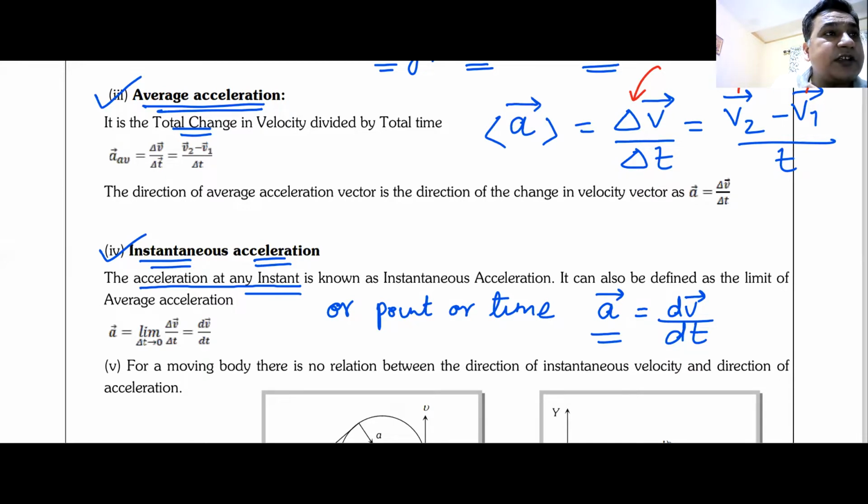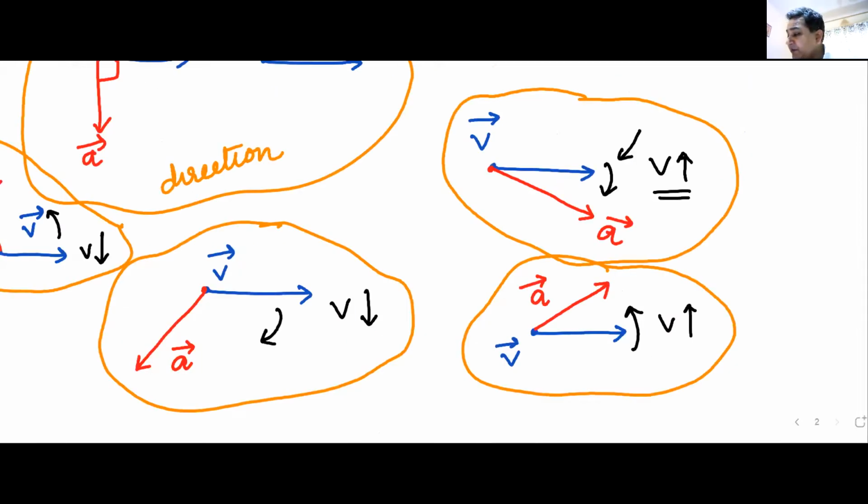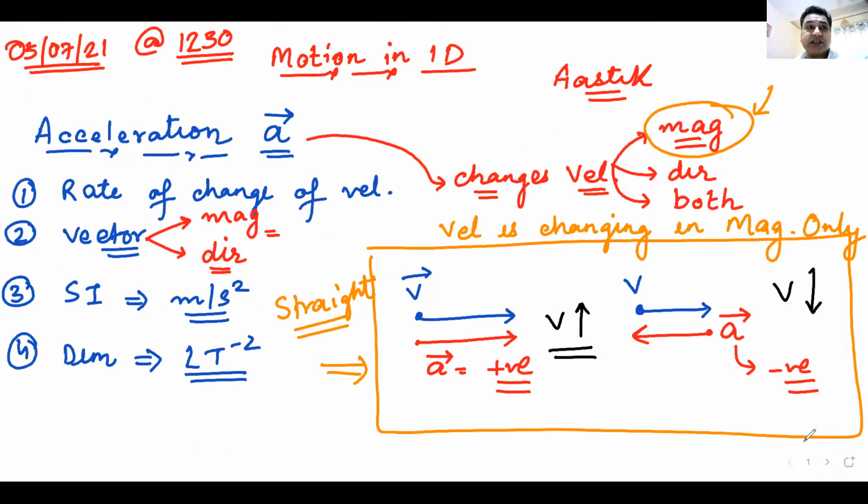Just look here. When I talked about acceleration, I denoted acceleration by a vector. This a vector actually means which acceleration? Instantaneous acceleration.